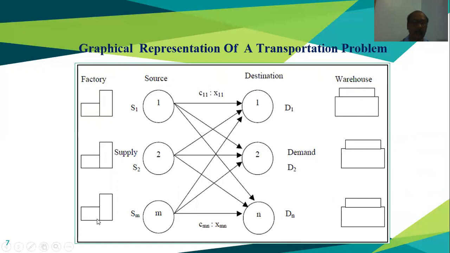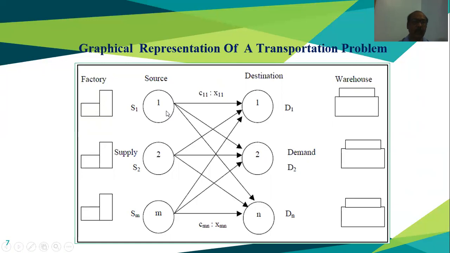A warehouse may be at the factory level, and a warehouse may also be at the destination level, because the distributor places their requirement or demand with the company, and the company tries to supply the quantity or commodity from the nearest sources to the destination by considering the minimum cost. So our objective is to minimize the transportation cost.